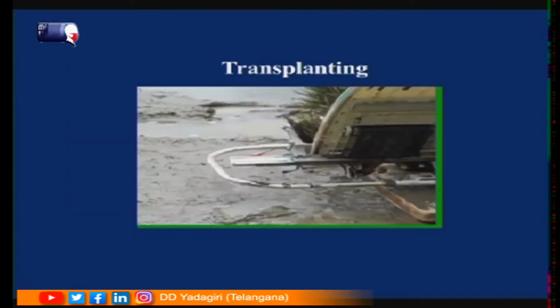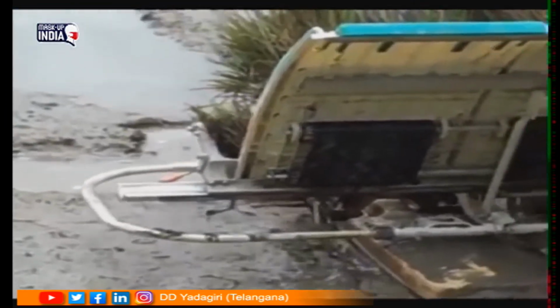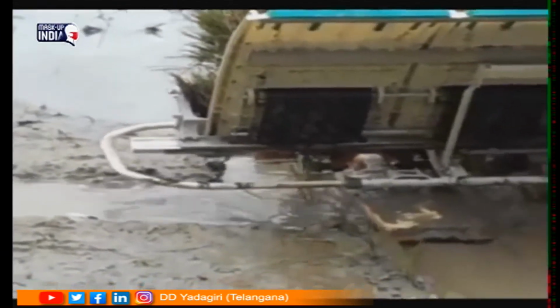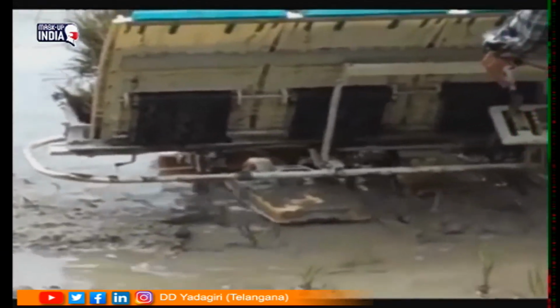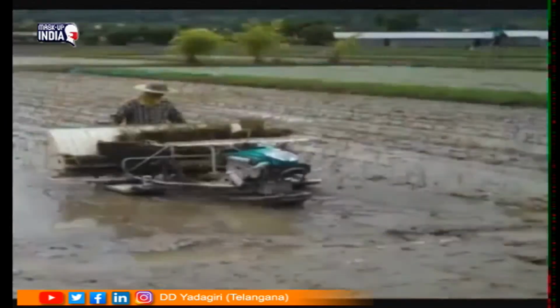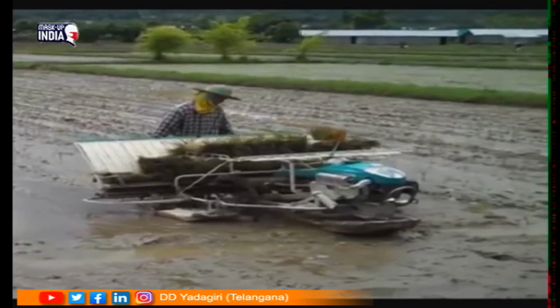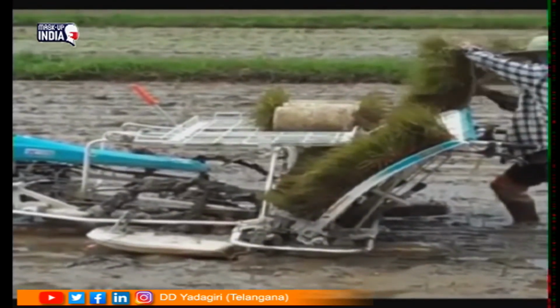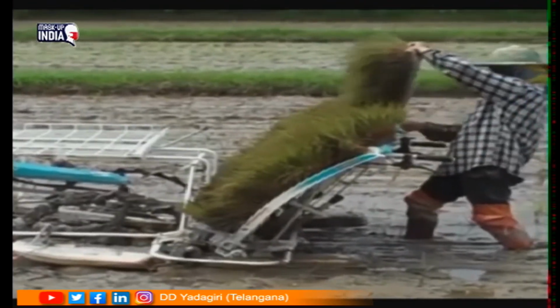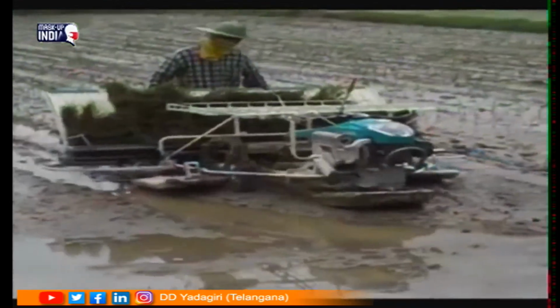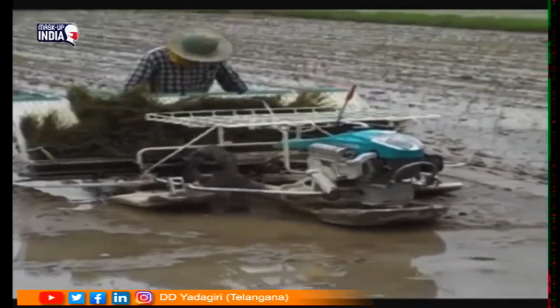See children here, now I will play a video. You can observe how the process of transplanting is done. See here what the farmer is doing. He is collecting all the plantlets. He kept them on the machine, it is a transplanter, and without the help of labor he took these plantlets from the nursery. He alone can do it and it is also not a time consuming process, so that they can do the transplantation very easily.